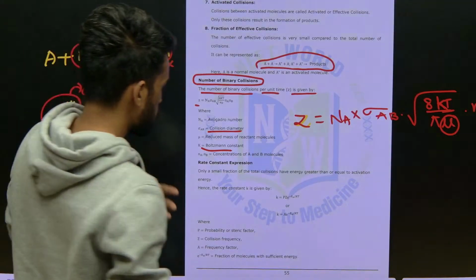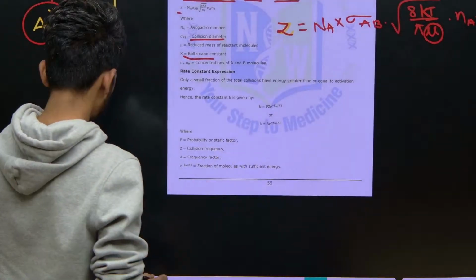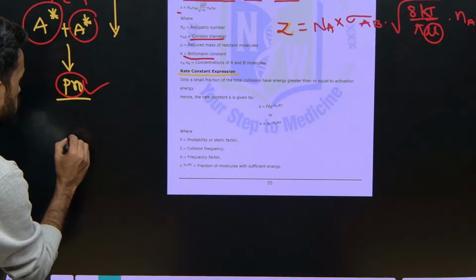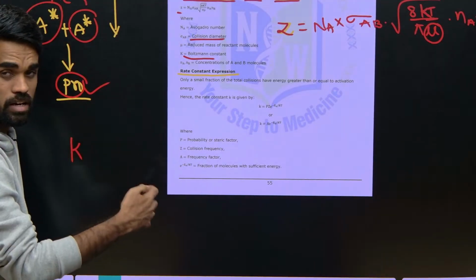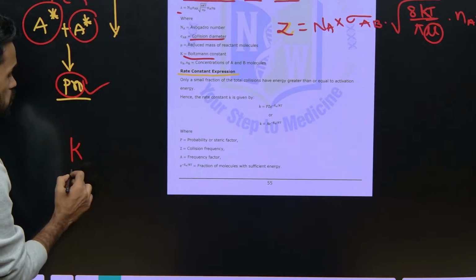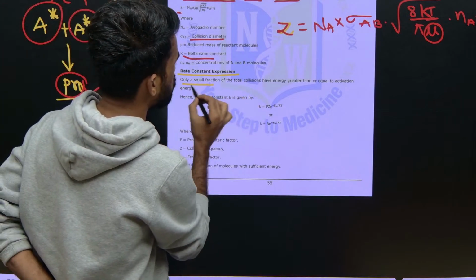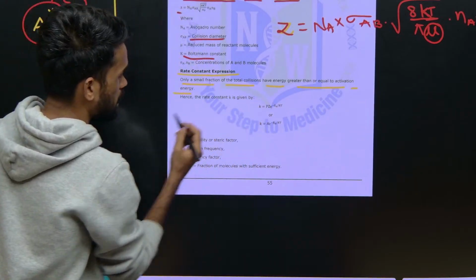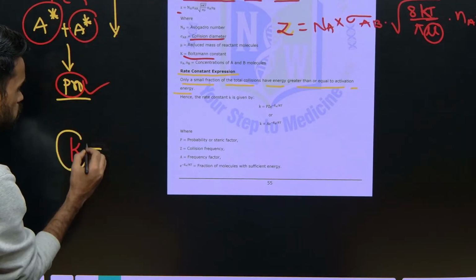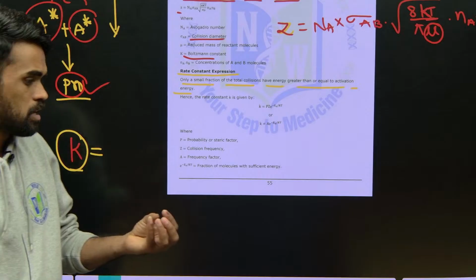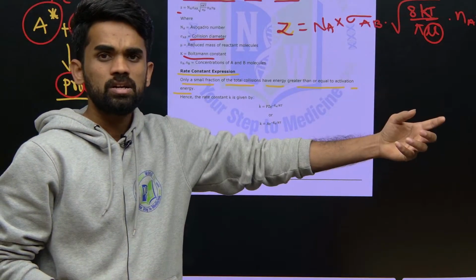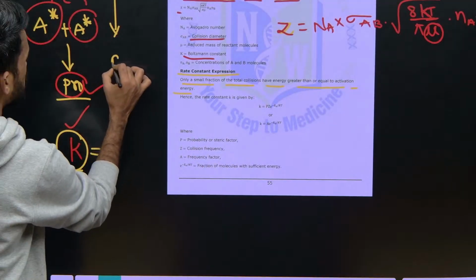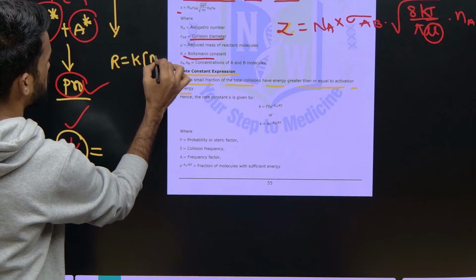Next thing is, up to here you are clear with this right now. So the next thing is the rate constant expression. Rate constant expression means how fast a reaction is taking place, which is given with respect to k. Only a fraction of the total collisions have energy greater than or equal to the activation energy, hence the rate constant k is given. See what the indication of the rate constant is here? Greater the rate constant, the more the reaction proceeds forward. It means that if the rate constant value is greater, the rate is greater, because rate equals k into concentration of reactants, like this we are saying now.